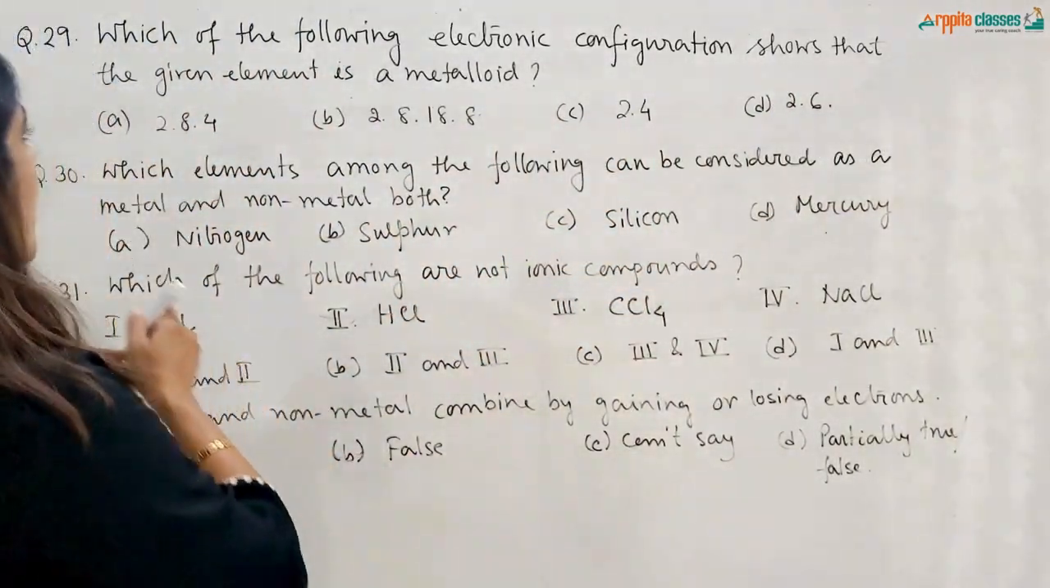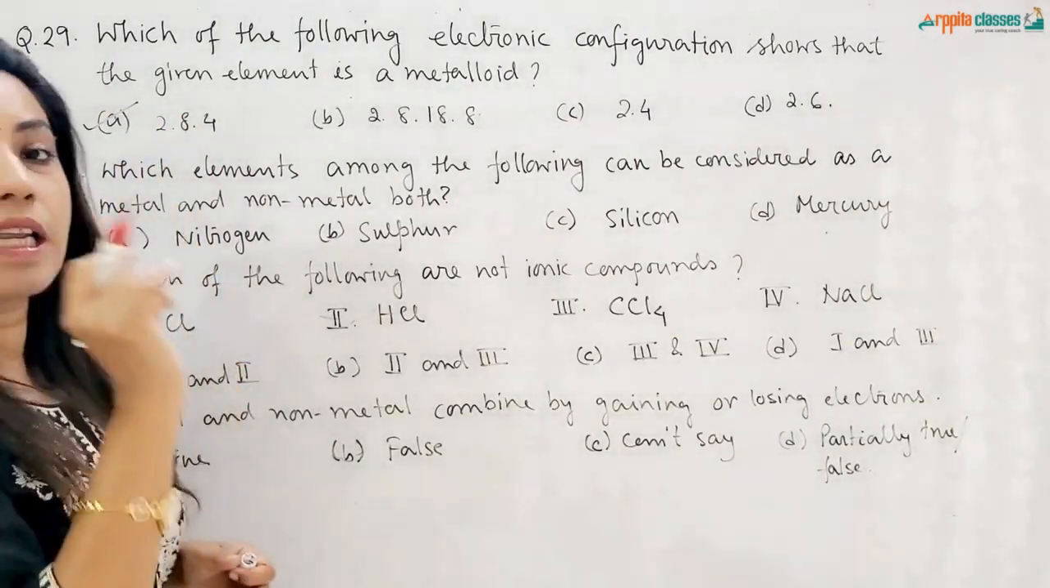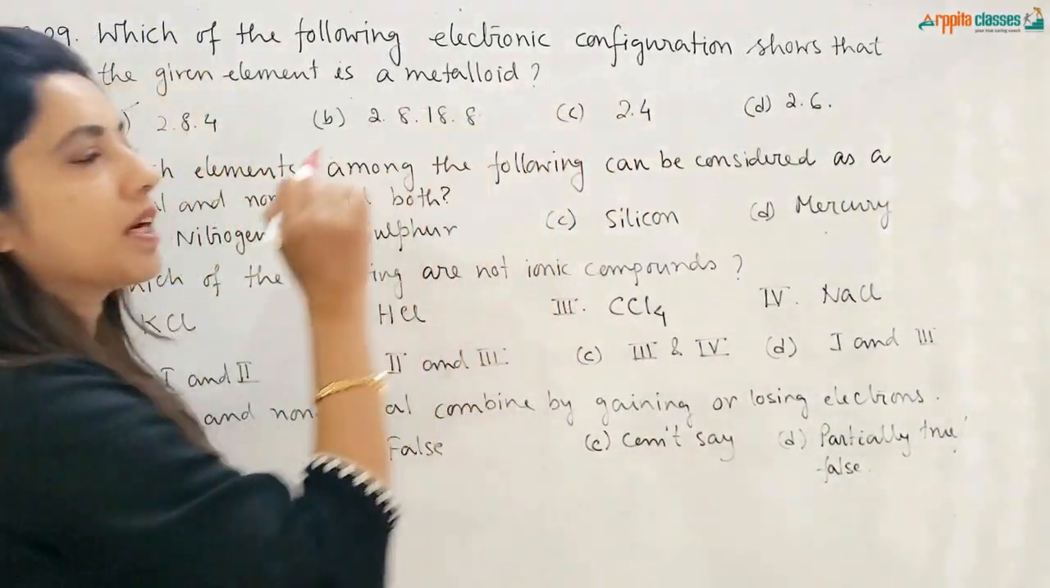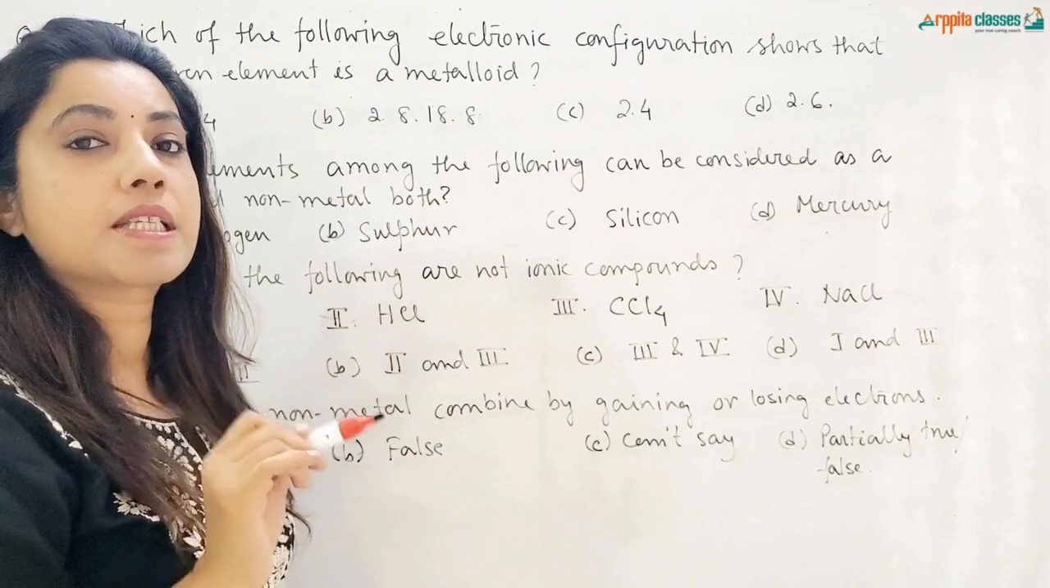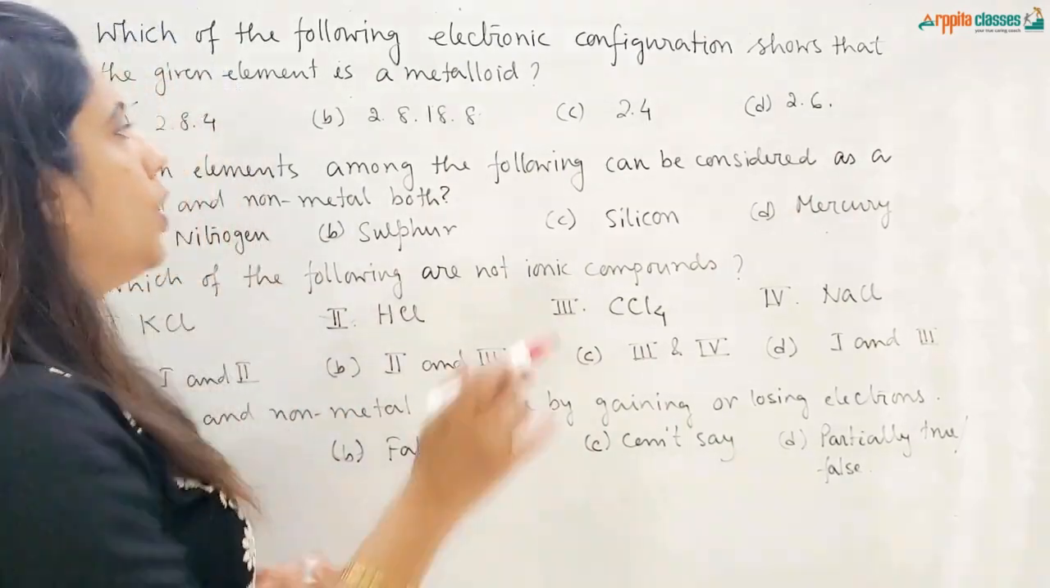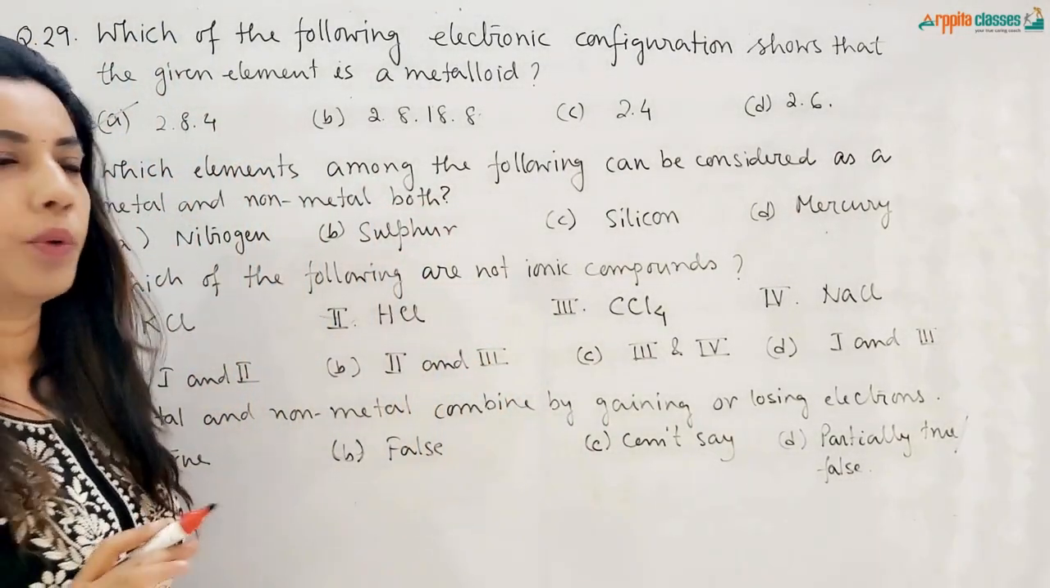Here 2, 8, 4 is a metalloid because it is silicon, and 2, 4, whose atomic number is 6, means it is carbon. Carbon is a non-metal, we know. So the right answer is 2, 8, 4.